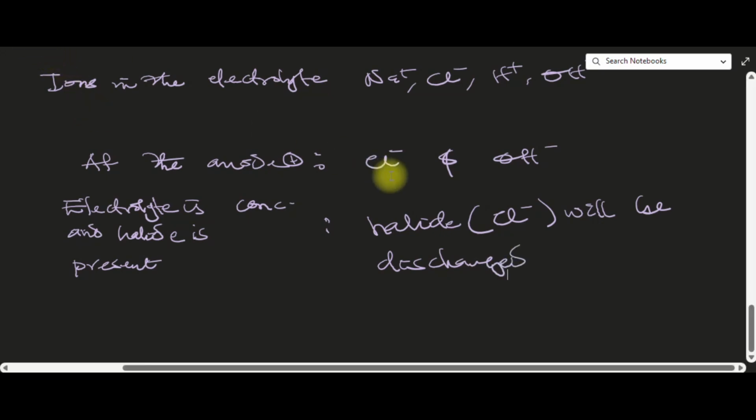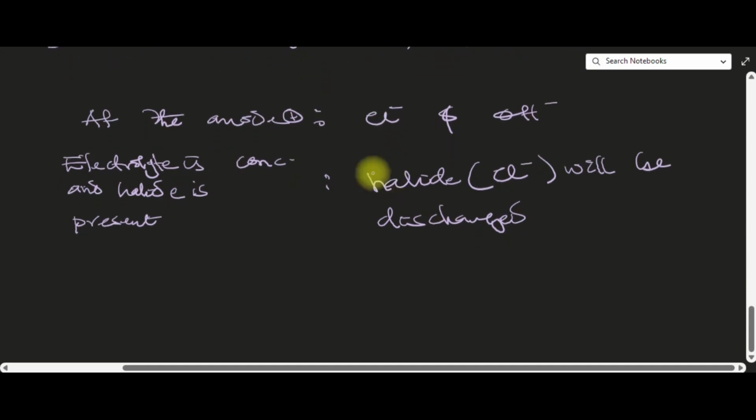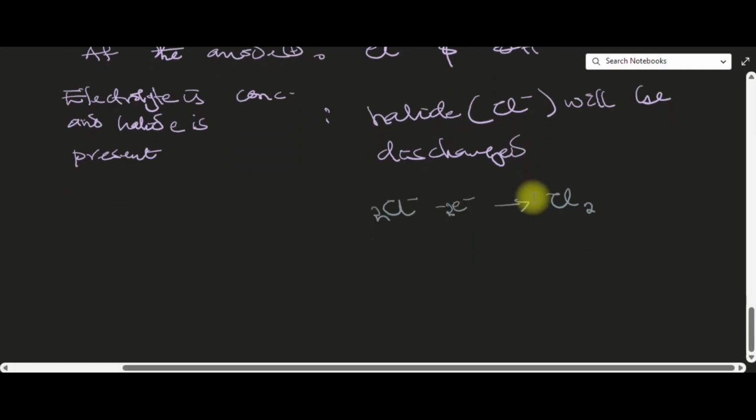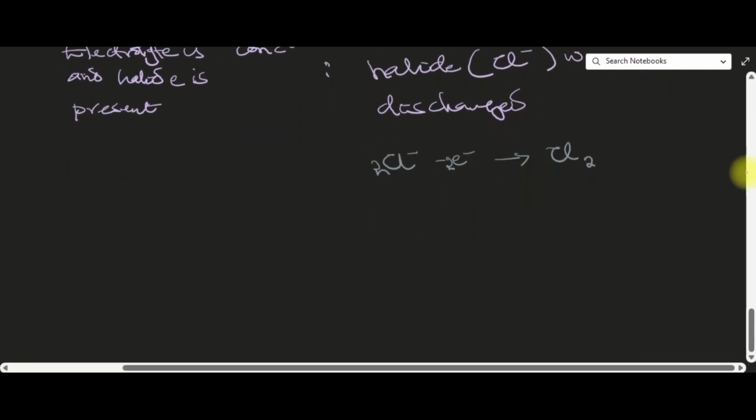So if the halide gets discharged, let's write the equation for that. Our chloride ion gets discharged, loses the charge, it becomes what? Chlorine atom. So we can call it a chlorine molecule, and then we'll put 2 here to balance the equation. So this is our product. If they ask you, what is the product at the anode? This is the product at the anode: chlorine gas.